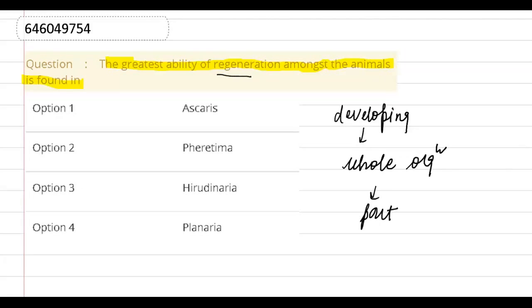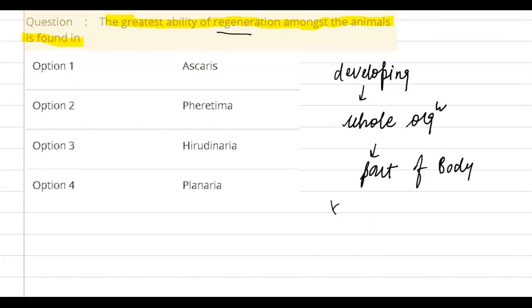That is known as regeneration, and it is seen basically in the phylum Platyhelminthes. So Platyhelminthes organisms mainly regenerate, and have the ability to produce a new organism. So the options are Ascaris, Pheretima, Hirudinaria, and Planaria.